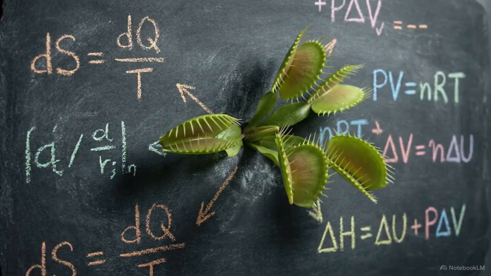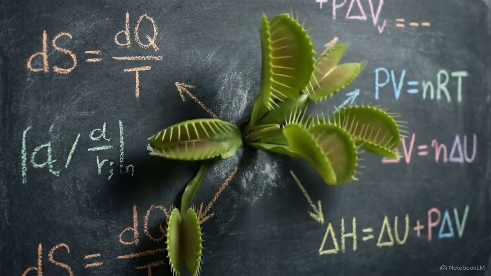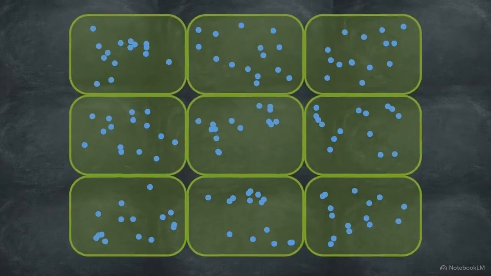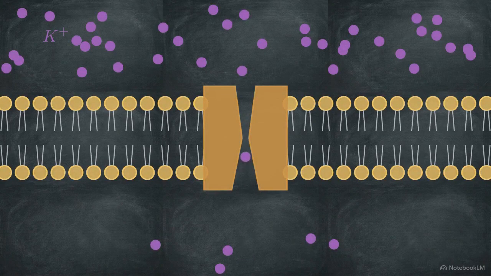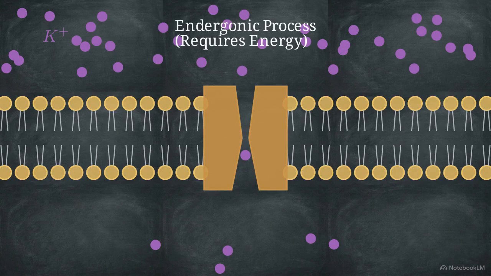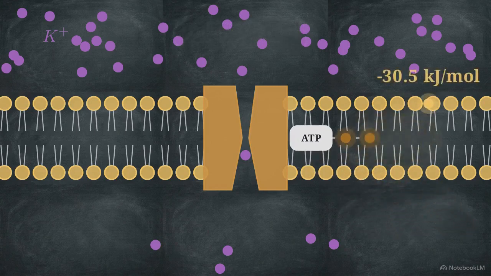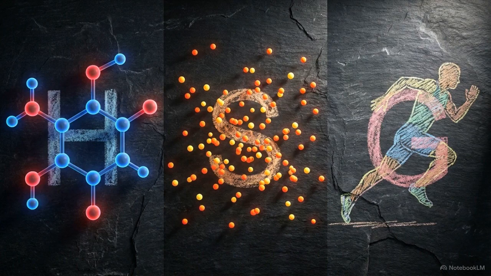This exact thermodynamic accounting dictates biological survival on a macro scale, a scale we can actually see with the naked eye. That half-second snapping movement relies on an instantaneous change in turgor pressure within the plant's mesophyll cells. To generate that pressure shift, the cells aggressively pump potassium ions across their membranes against their natural concentration gradient. Moving ions against a gradient is an endergonic process. It is driven by coupling the movement to the negative 30.5 kilojoule release of ATP hydrolysis. The principles of enthalpy, entropy, and Gibbs Free Energy are the physical instructions powering every movement, reaction, and function of a living organism.